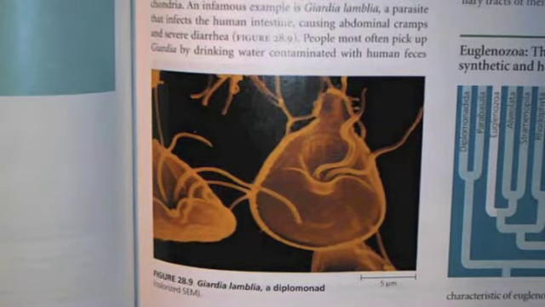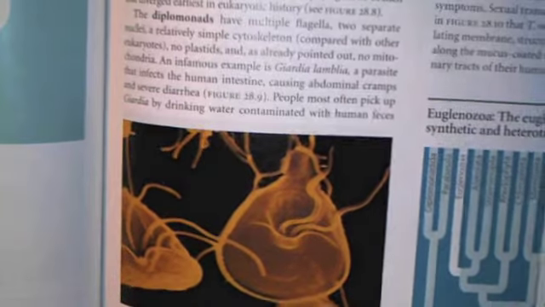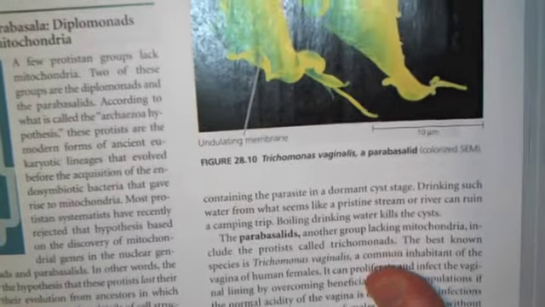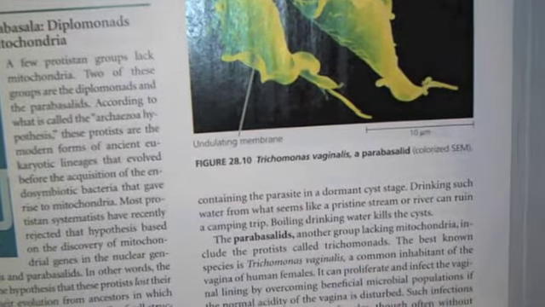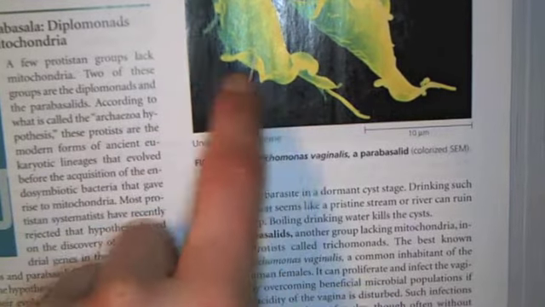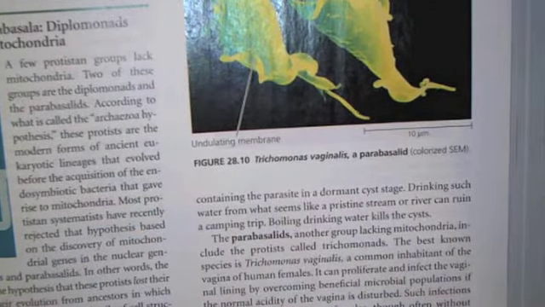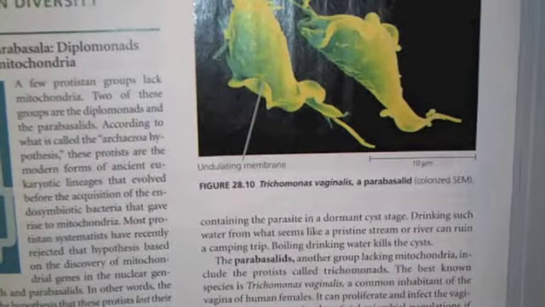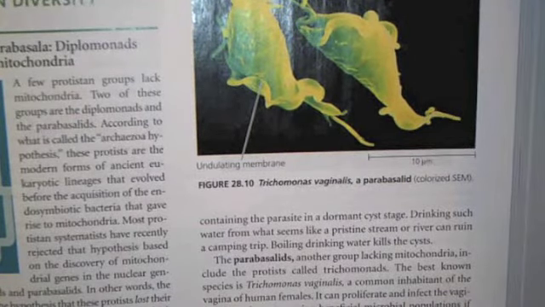Okay, the parabasalids have these undulating membranes, which means they kind of flow, almost like those deep sea creatures that you see right here. These membranes are used to move. And these include Trichomonas, which is the one that causes vaginal infections in women.